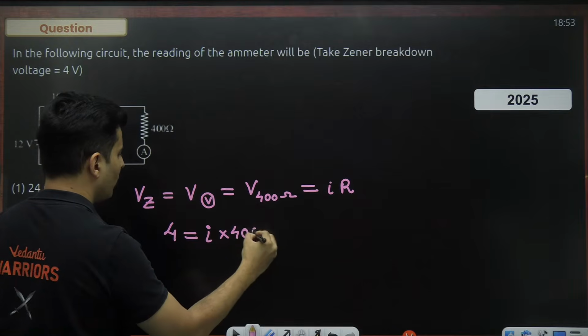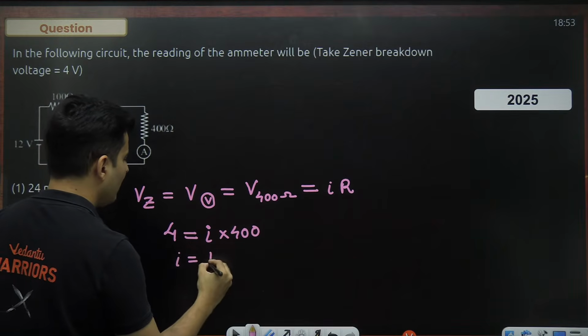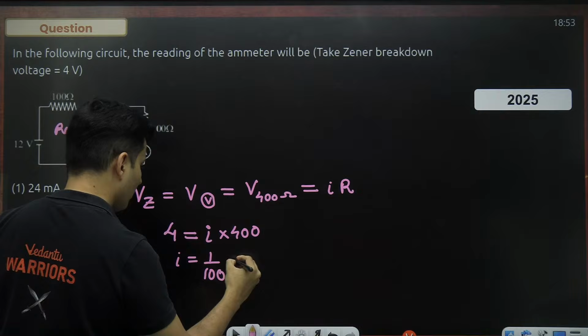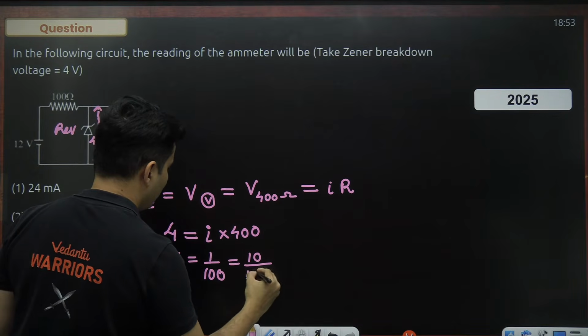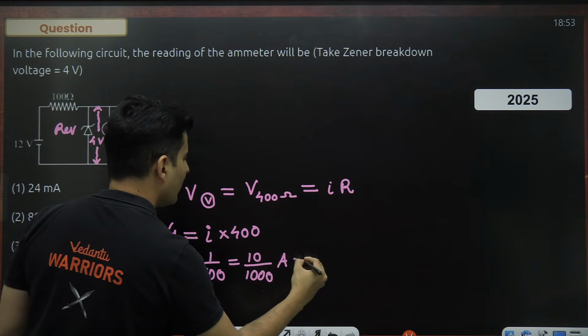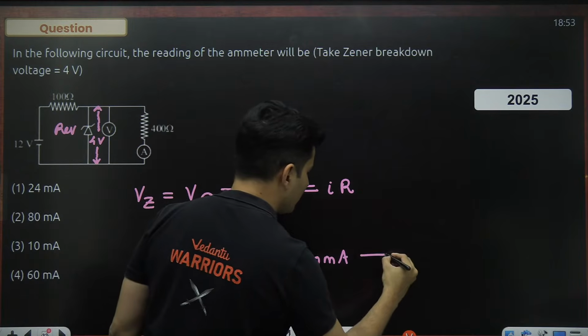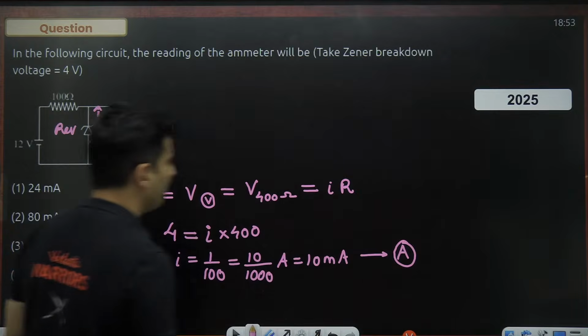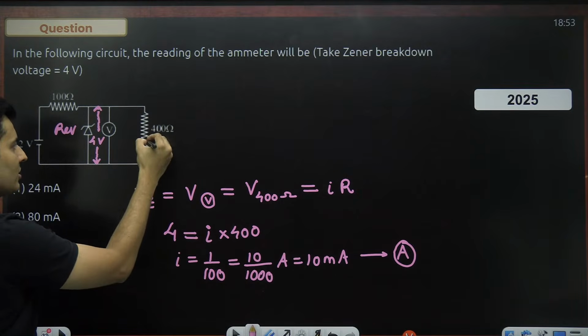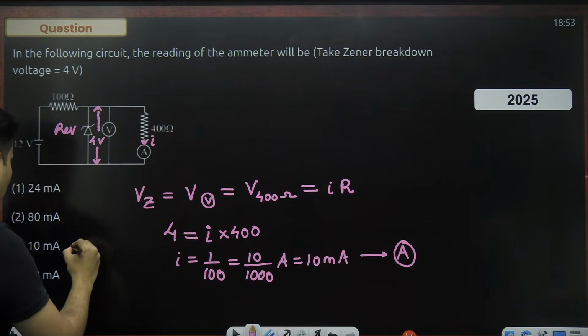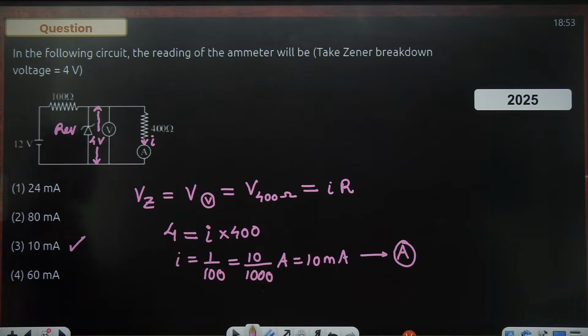Resistance is basically 400 ohms. So current will be 1 by 100, which is 10 by 1000 of an ampere, which is 10 milliampere, which is also the reading shown by the ammeter, because that same current is going to go over here. That's it. So 10 milliamperes is the right answer.